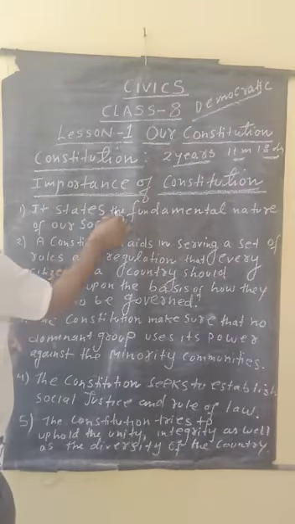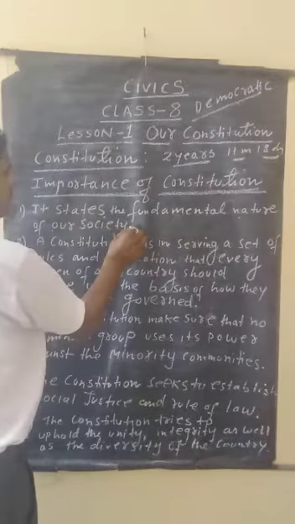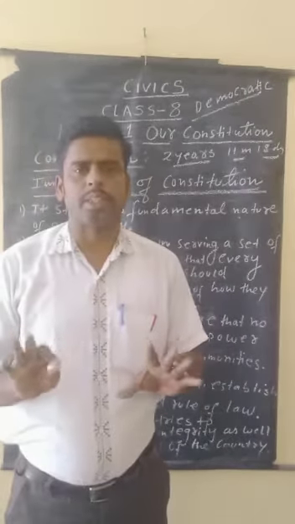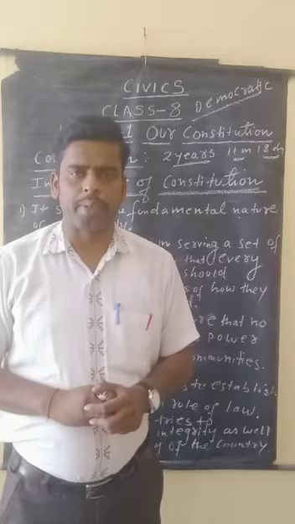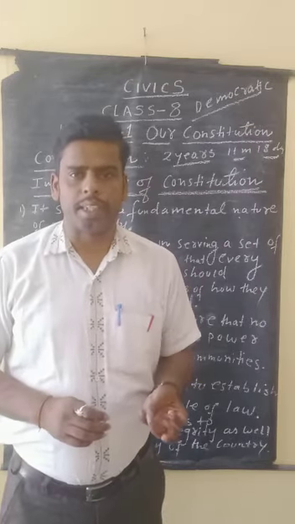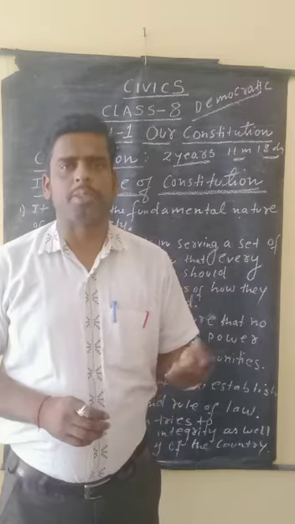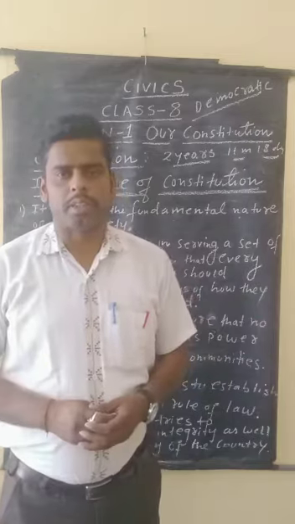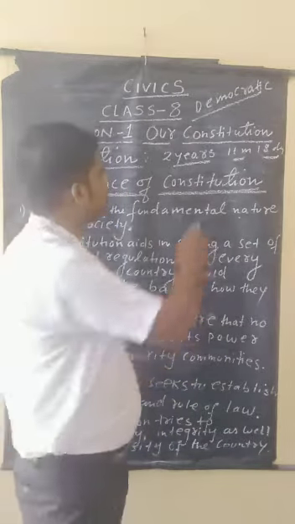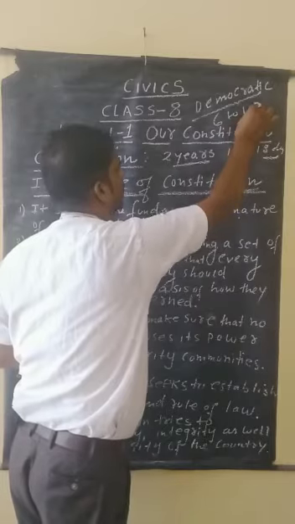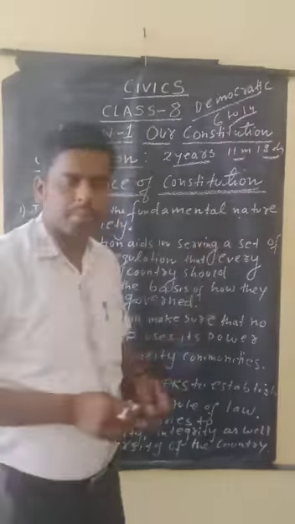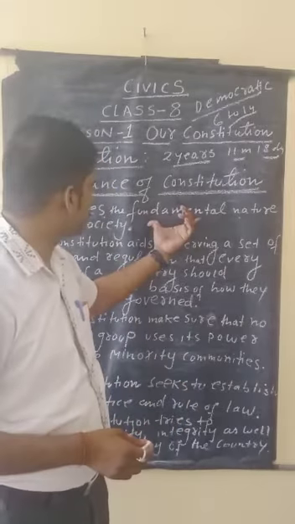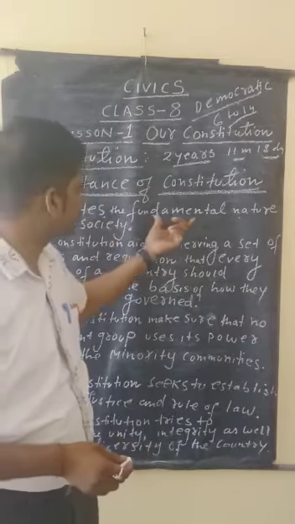It states the fundamental nature of our society. We live in a common society, and in a society there is equality. There are fundamental rights: right to equality, right to freedom, right against exploitation, right to constitutional remedies, educational and cultural rights, and also the right to education. In our country, people from 6 to 14 years of age have the right to free and compulsory education in schools.